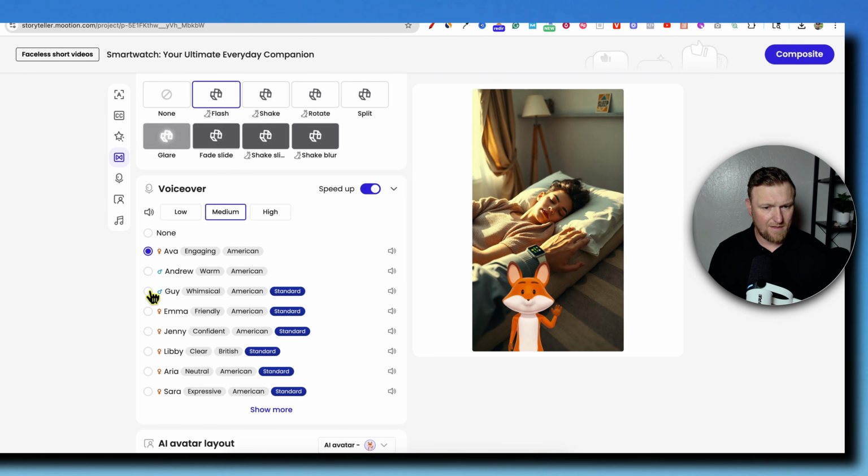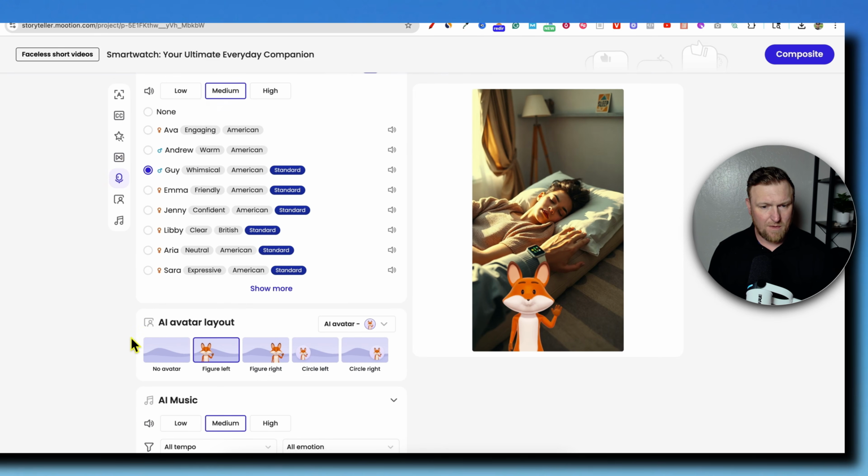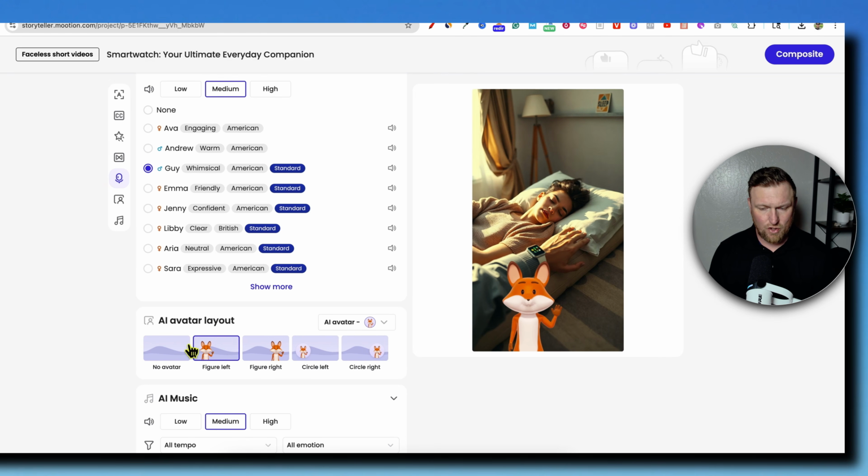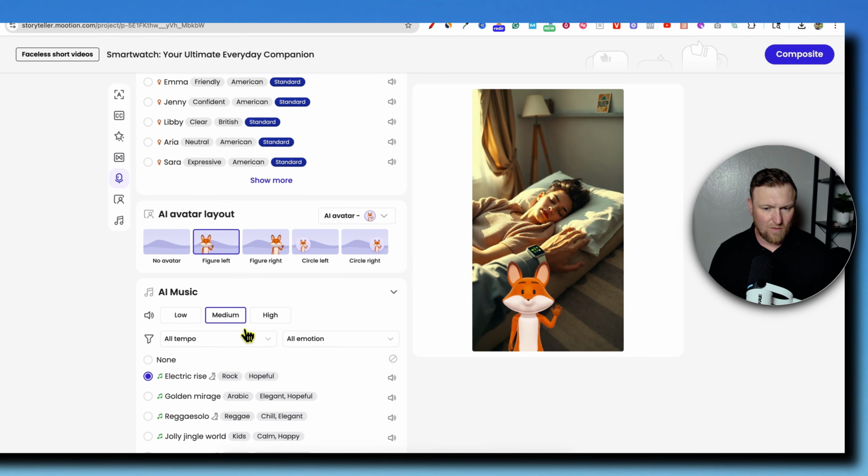Okay, so we'll go with that one. That sounds fine. So we'll select that one. We have our AI avatar layout. You can choose what you want it to look like. Then we have our AI music right over here.